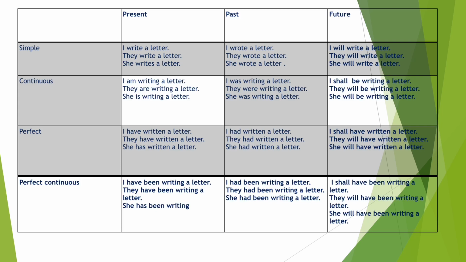Next, past perfect tense. In this tense we use had plus third form of the verb. I had written a letter, they had written a letter, she had written a letter. Next, future perfect tense. I shall have written a letter, they will have written a letter, she will have written a letter. As this is future perfect tense, so we use shall or will. Being perfect tense, we use have, and with have we use third form of the verb.